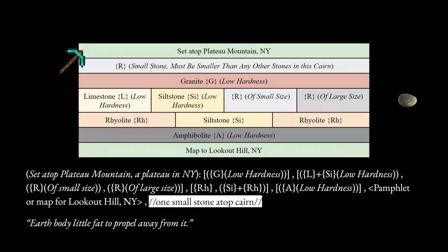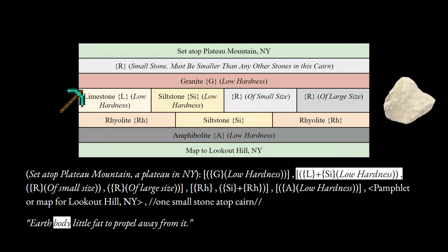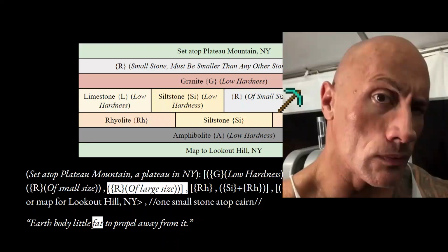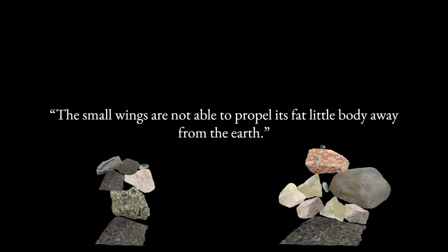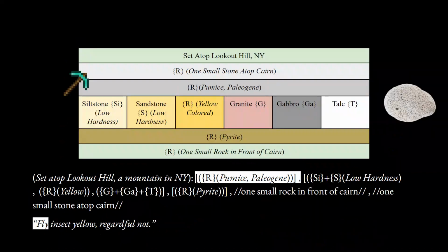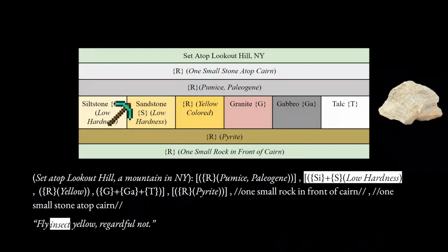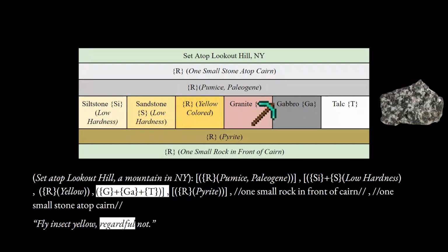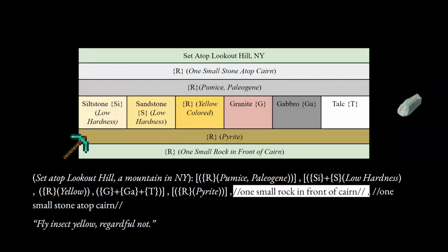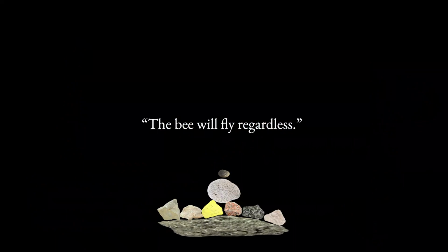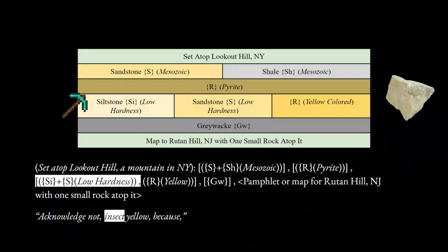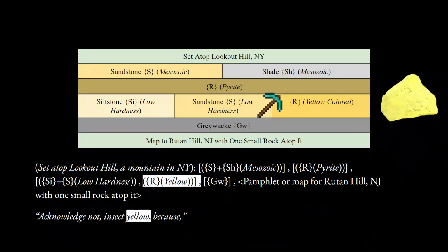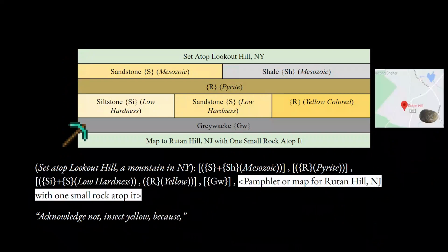Plateau, small stone, low hardness granite, low hardness limestone, low hardness siltstone, small rock, large rock, rhyolite, siltstone, rhyolite, low hardness amphibolite, map. Mountain, small stone, Paleogene pumice, low hardness siltstone, low hardness sandstone, yellow rock, granite, gabbro, talc, pyrite, small rock. Mountain, Mesozoic sandstone, Mesozoic shale, pyrite, low hardness siltstone, low hardness sandstone, yellow rock, greywacke, map, small rock.